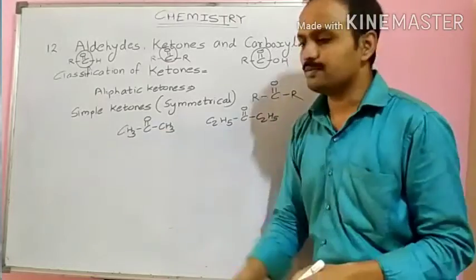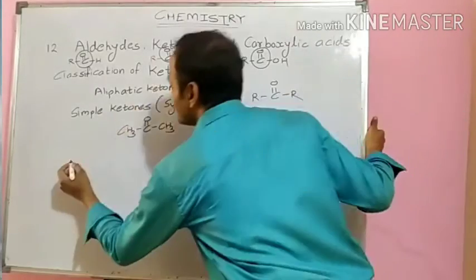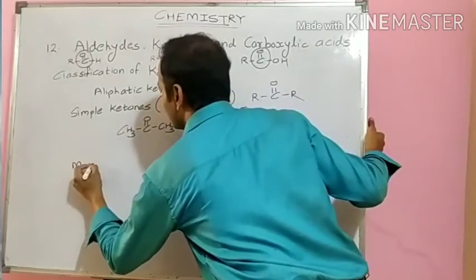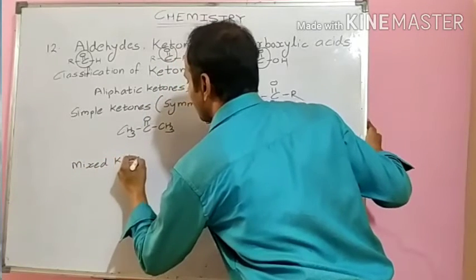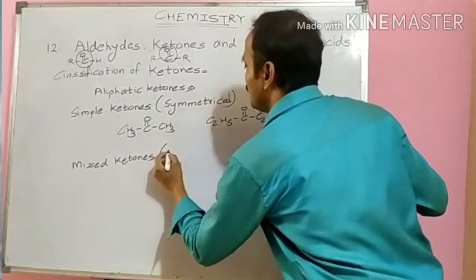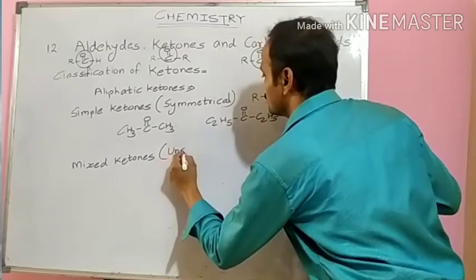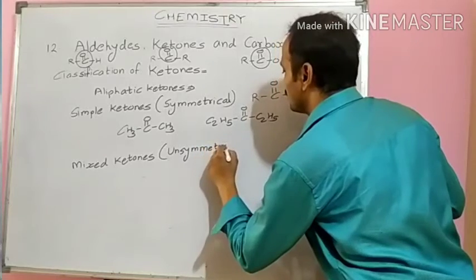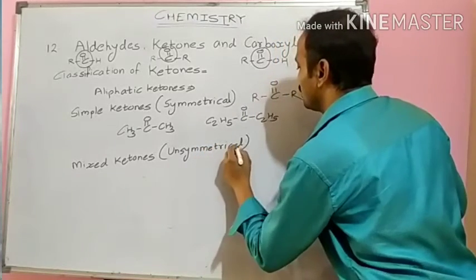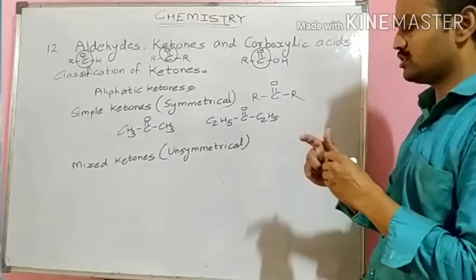And the next type is mixed ketones, or unsymmetrical ketones.